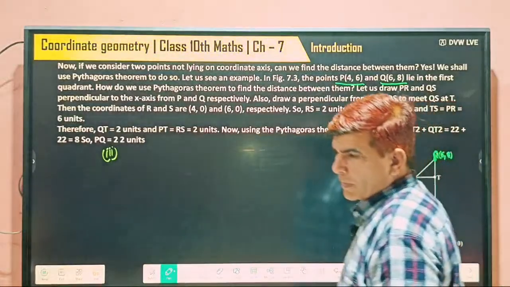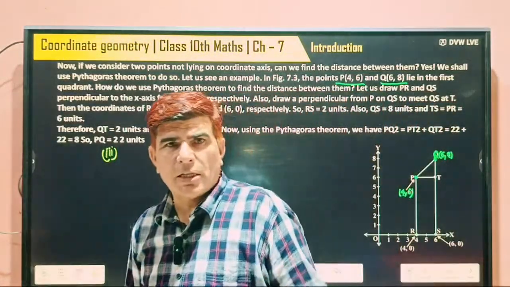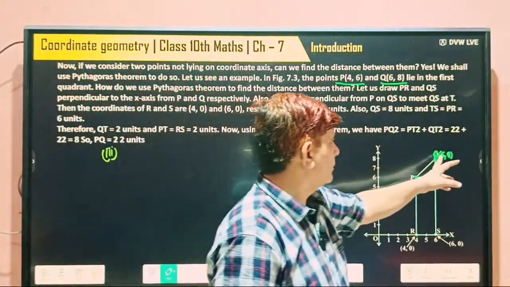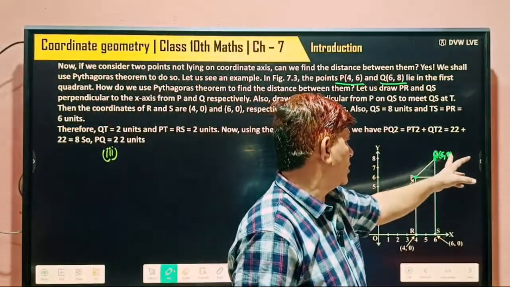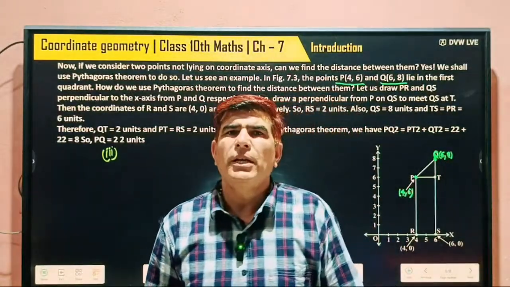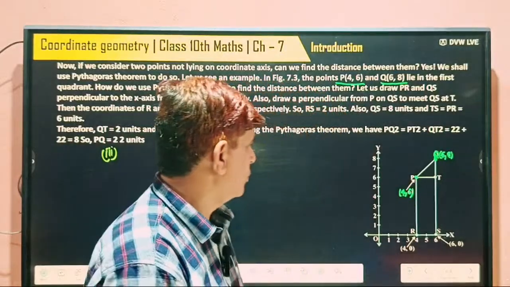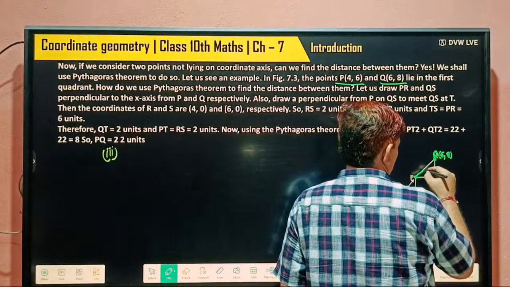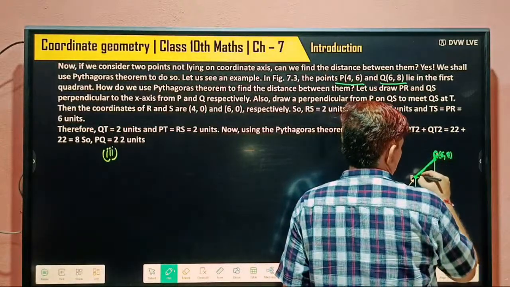What's its meaning? The distance of this point from the y-axis is 6 units, and its distance from the x-axis is 8 units. Understood? We have to find out this distance, how much is this.